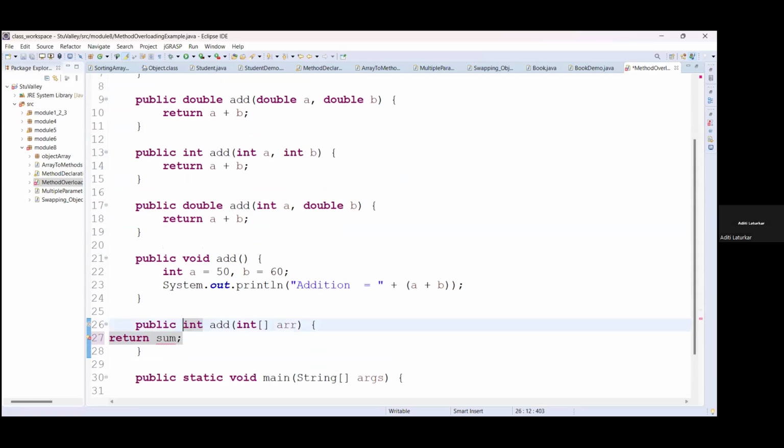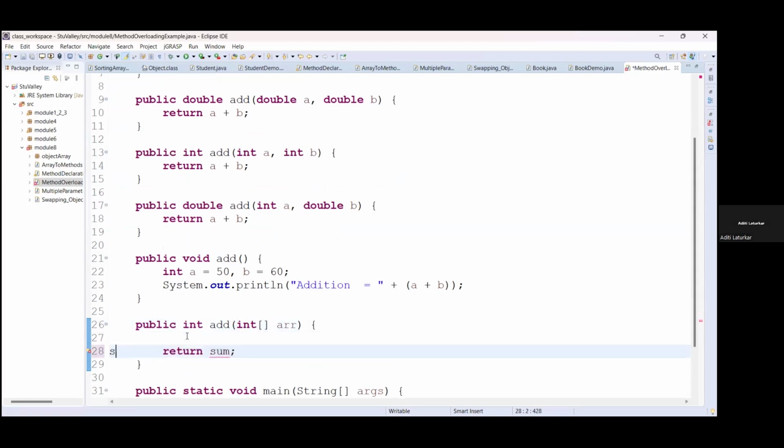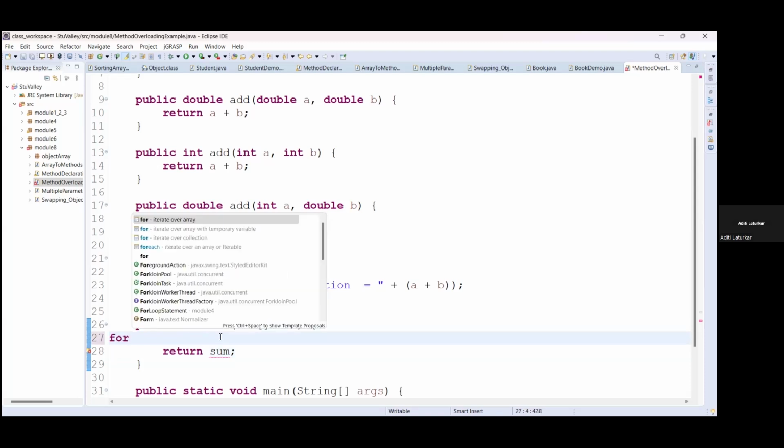Return sum. We will create one sum variable to do the addition of all the numbers using a for loop.